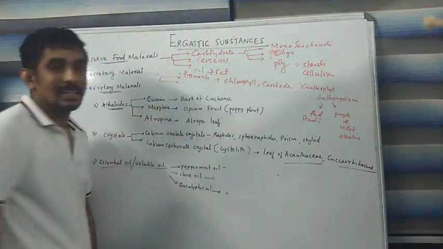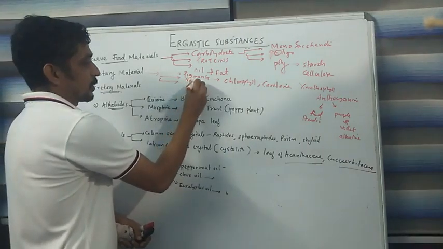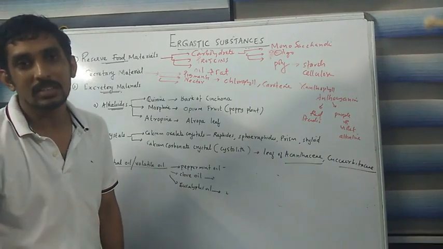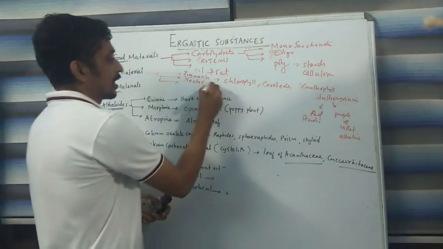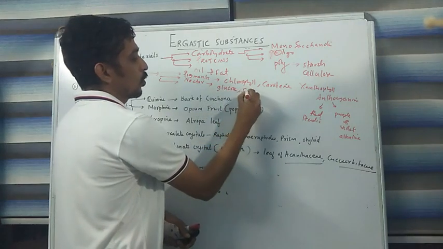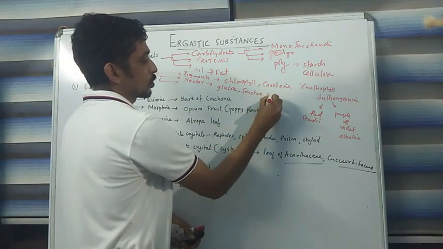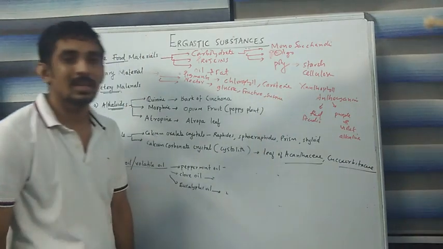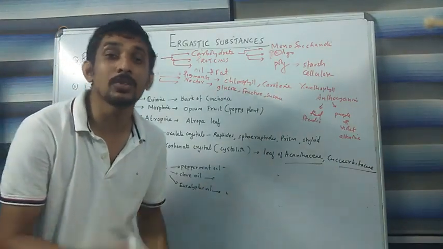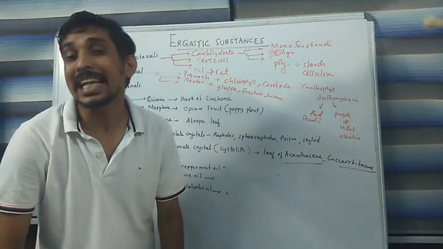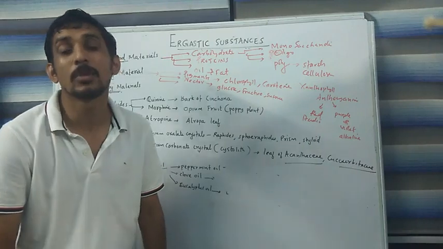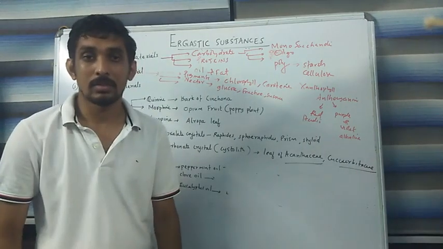And the second category is called nectar. Nectar is a solution containing a major amount of carbohydrate like glucose, fructose and sucrose. These nectars are produced by the secretory tissues, that is the nectar gland.